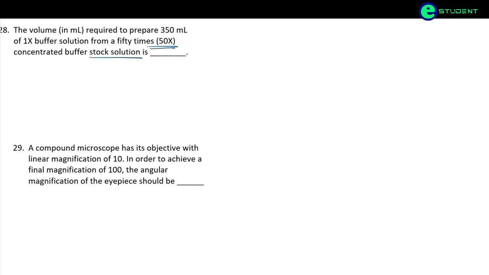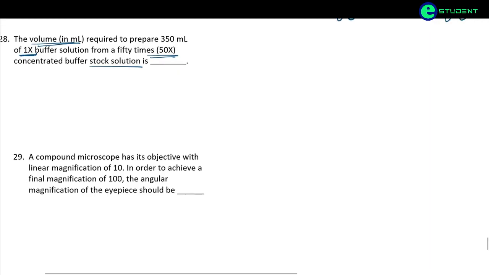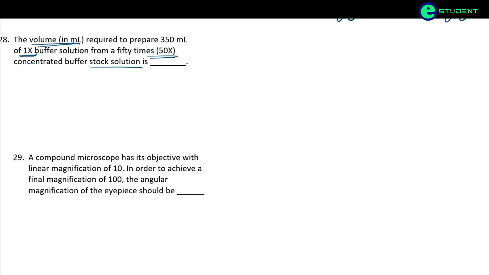Okay, so from that we need to prepare a 1x buffer solution and the initial volume is not given, and the final volume we need to prepare is 350 ml. So for this we will be using a formula called C1 V1 is equal to C2 V2.